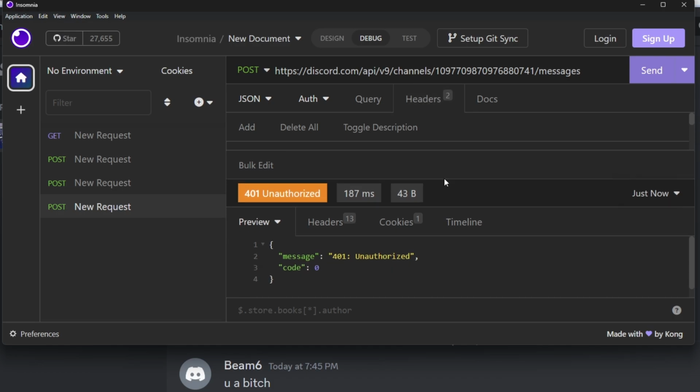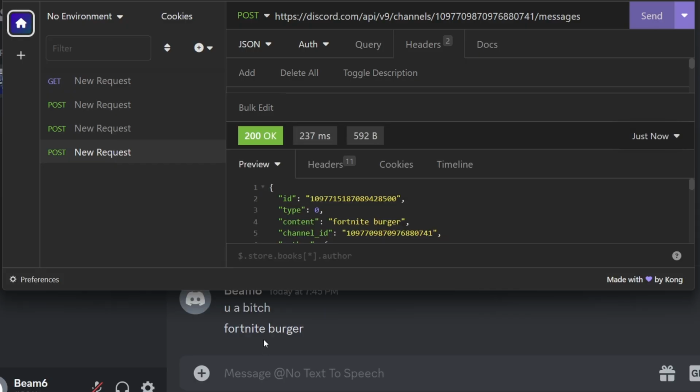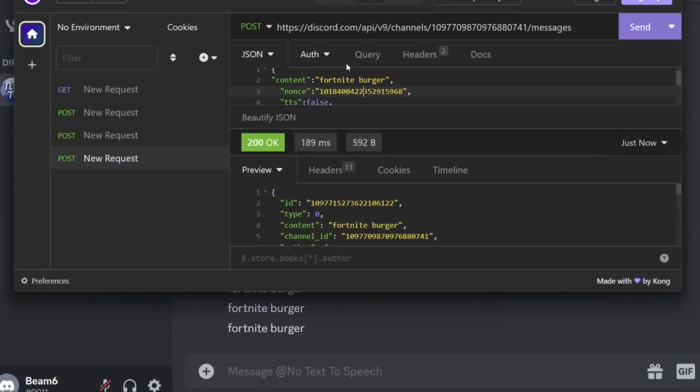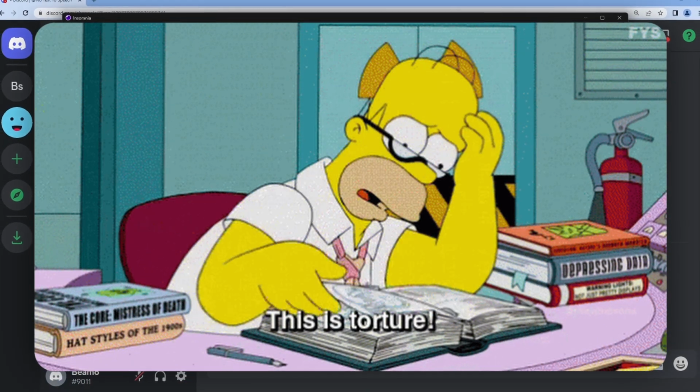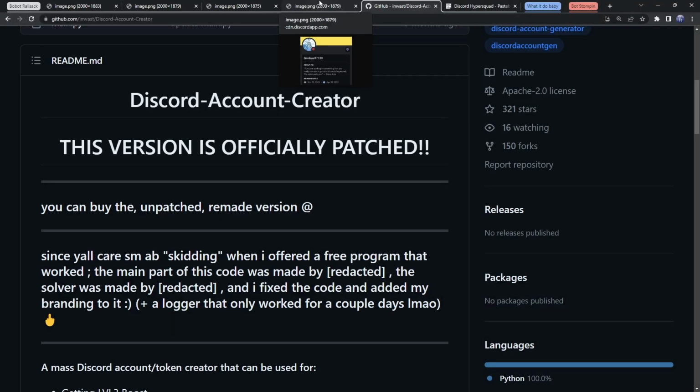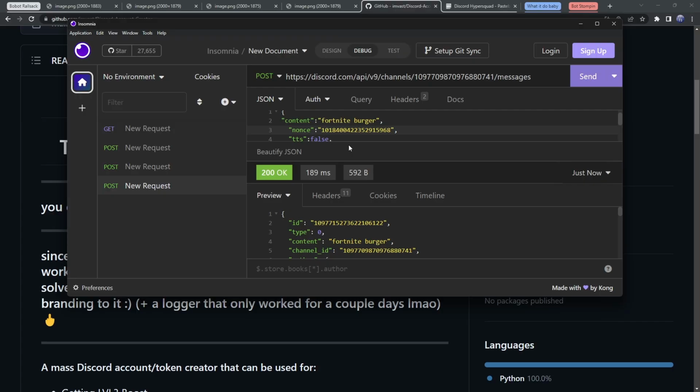Now, when I put in that account token and I try clicking send again, as you can see, I sent the message Fortnite Burger. Now, I'm not going to go any deeper than that because this is just very fundamental information that we'll need to know for the rest of the video. Yay, who doesn't love forced learning? So we know how the accounts are made, and we know that you can control Discord accounts just using a little bit of coding and maybe an app that you made yourself.